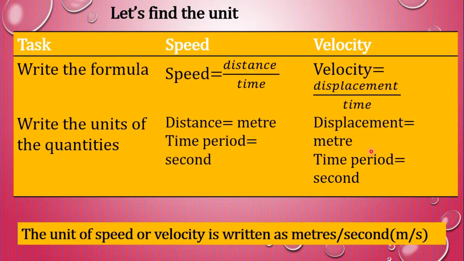I repeat, the formula for calculating speed is distance upon time and velocity is displacement upon time. Unit of distance is meter and unit of time period is second. Unit of displacement is meter and unit of time period is second. So we get the unit of speed or velocity as meter per second.